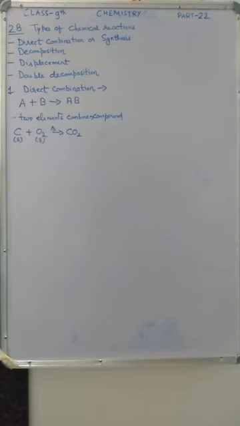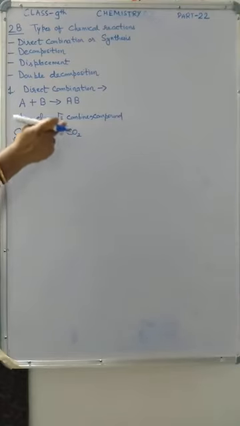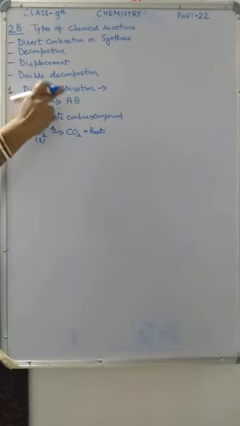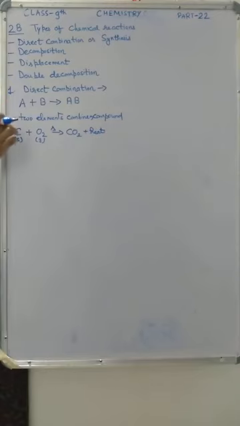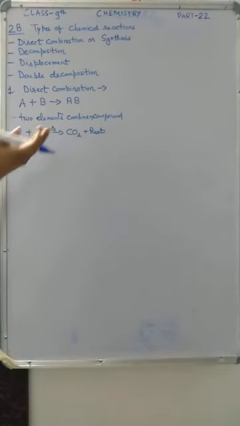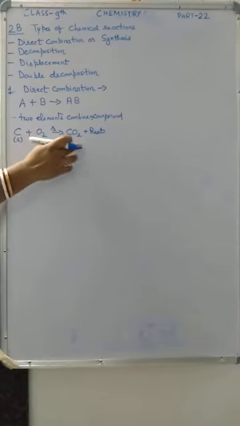So this is the first condition, when two elements combine together, they form a compound plus heat. So this is the example of direct combination reaction. When two elements, here you can see two elements are combining together and they form a compound. Carbon dioxide is a compound. Carbon burns in oxygen to form a gaseous compound, carbon dioxide.